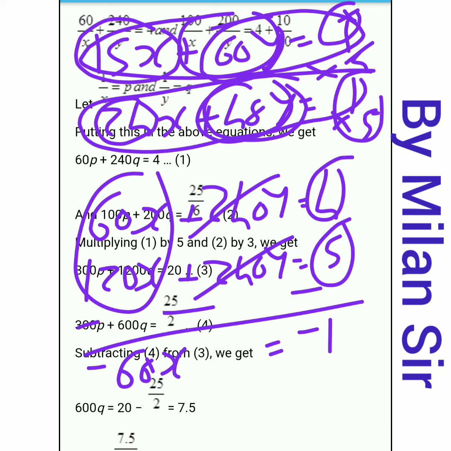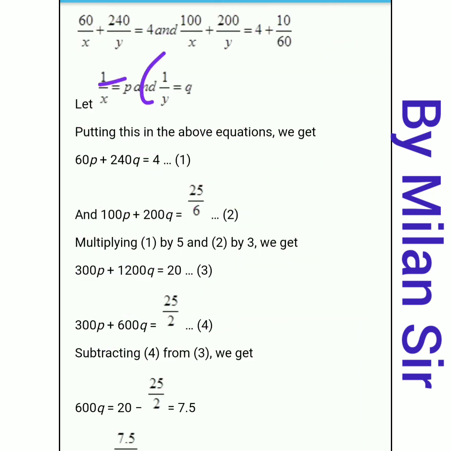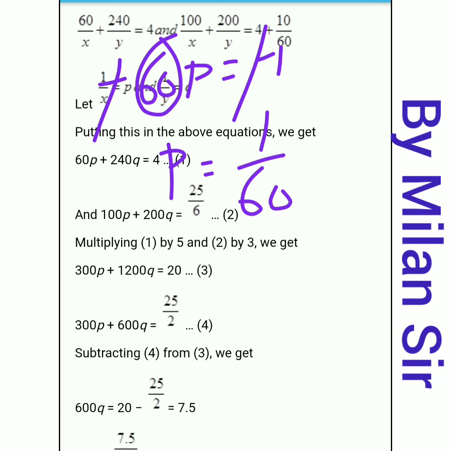One mistake I made here. Here it is not x and y but p and q, right? So here we have 60p. Here 15x is not there. 15p and 60q, 24p and 48q. Okay. So here we have minus 60p is equal to minus 1. Okay. Now minus minus cancel from both sides. Transfer this 60 to the right hand side. It goes to the denominator. So p is equal to 1 by 60. Okay. p is equal to 1 by 60.